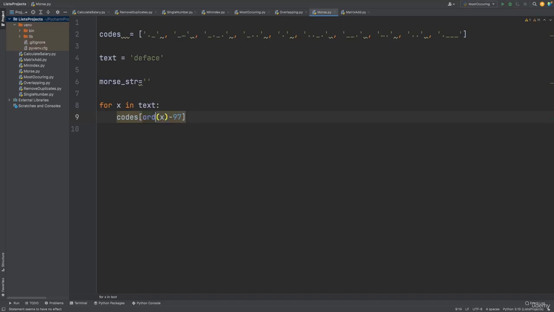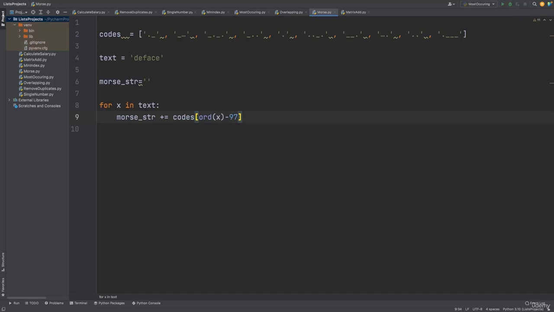ASCII code of a letter minus 97 gives you the index. For example, d is 100, 100 minus 97 gives index 3. So this is 0, 1, 2, 3. This is for d. This I should concatenate into the Morse string, so I will say morse_str plus equals.